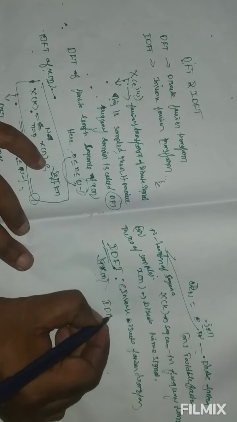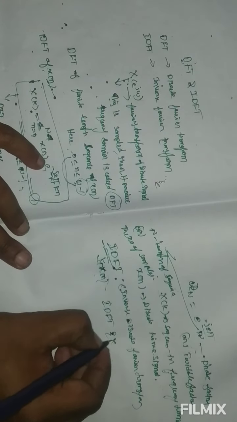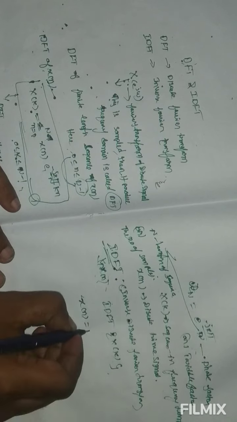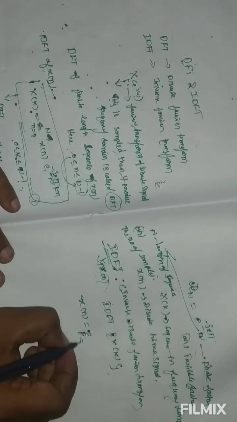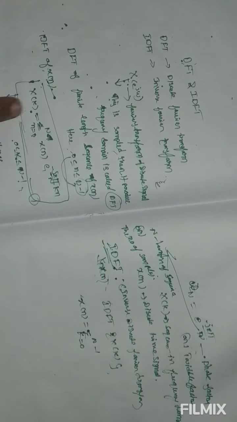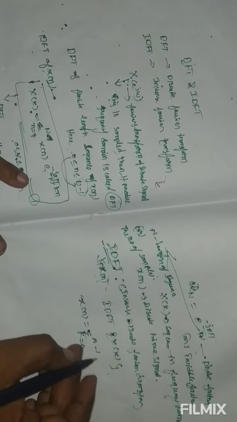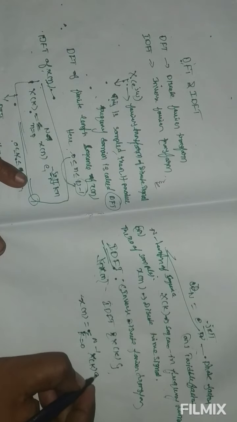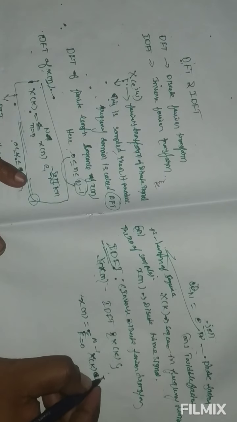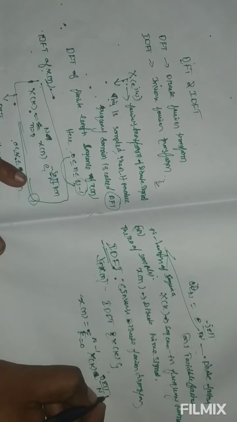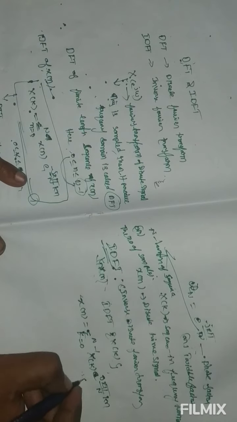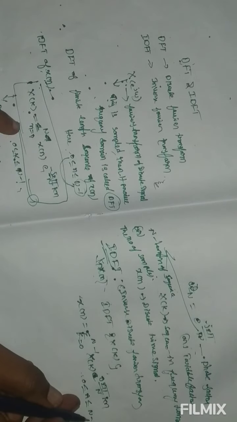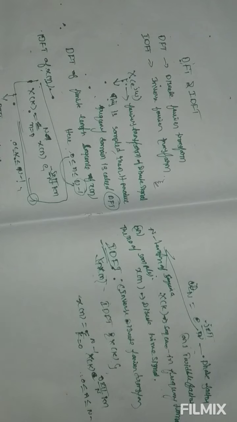So the IDFT of X of k is x of n equal to 1 by N sigma k equal to 0 to N minus 1, X of k e power j 2 pi by capital N kn. Here 0 less than or equal to small n less than or equal to N minus 1, finite length.